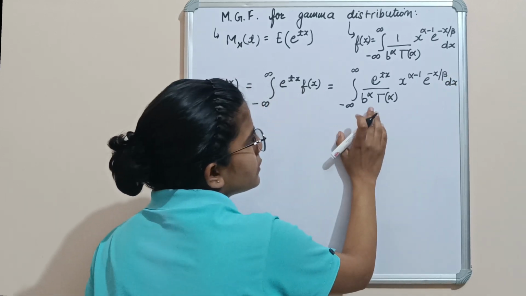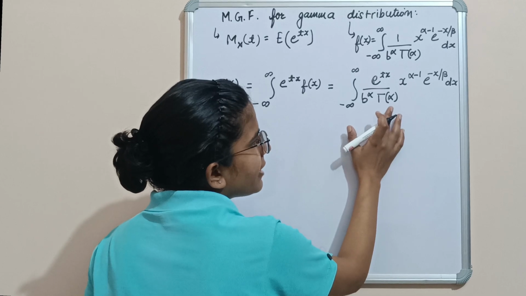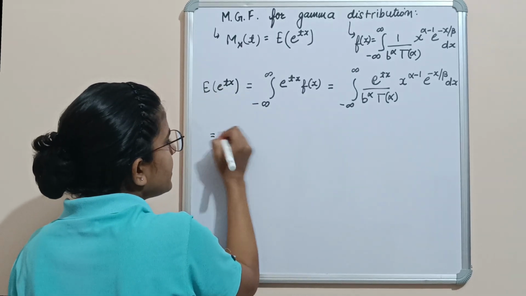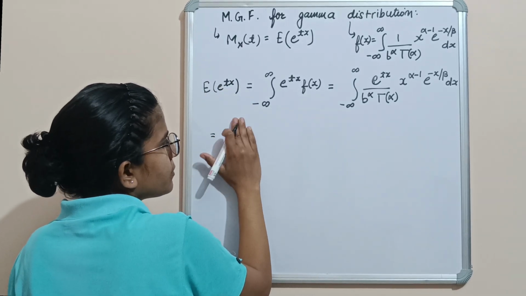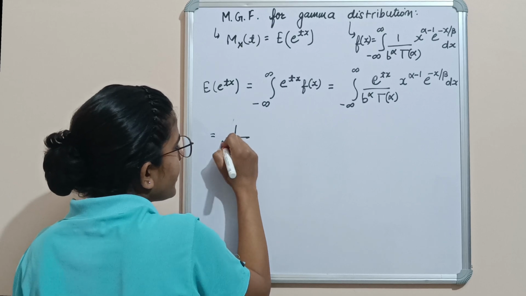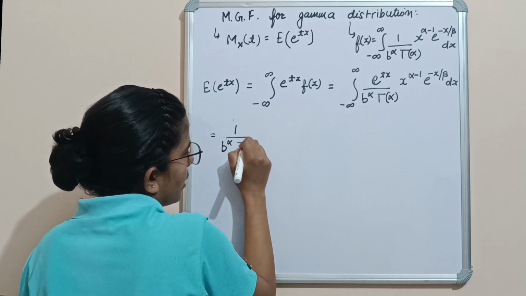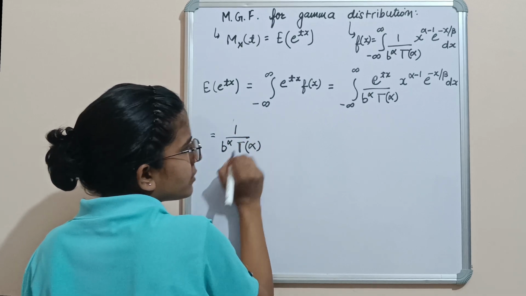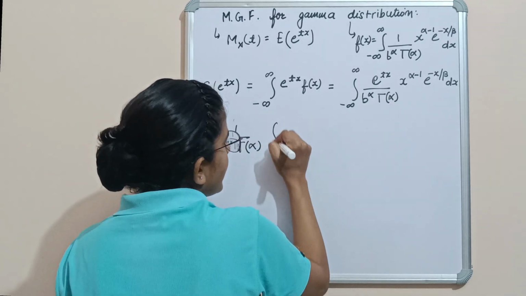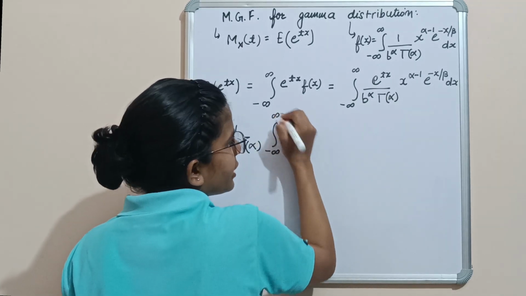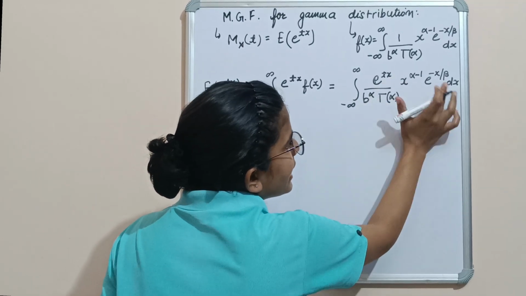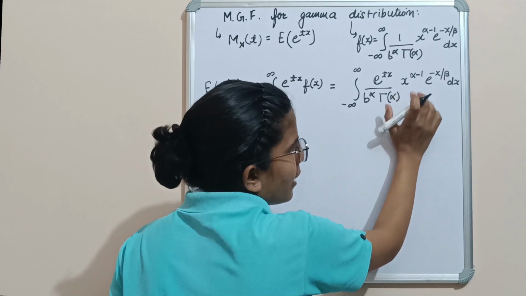Now these two are constants and we can take them outside, so this will be 1 by beta raised to power alpha, gamma function of alpha, times the integration from minus infinity to infinity of e raised to power tx, e raised to power minus x by beta.